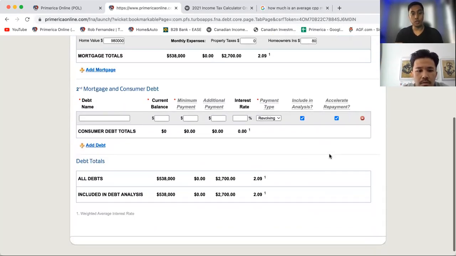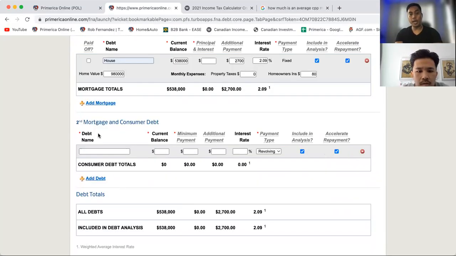Okay. So for the future though, if you want to add a credit card, say for example credit card one, you just keep adding all the other stuff in there. You just keep adding debt, car loan, OSAP, you just keep adding it here. And then of course the interest rate, put 19.99. And then of course, revolving. A credit card is always a revolving debt. What are fixed ones? What are locked in? Cars, line of credit, homes, RSP loans, those are all mostly locked in.